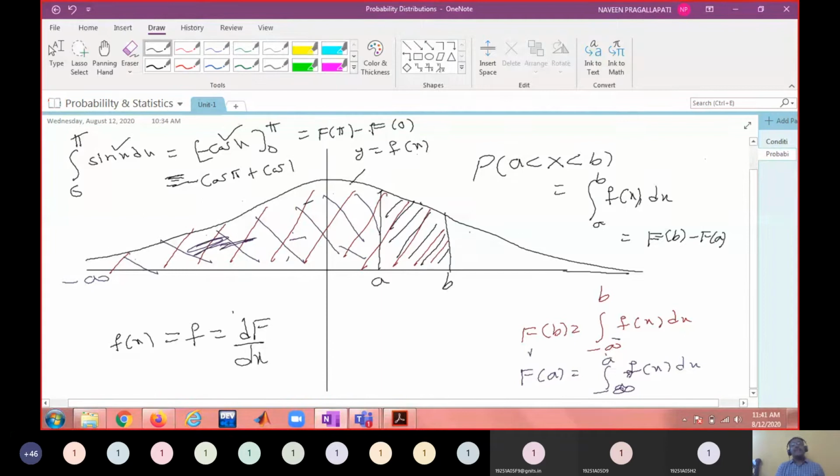So what I'm trying to say is the relation between the density function and the distribution function is that the derivative of the distribution function is the density function, or the integral of the density function is the distribution function, in case of a continuous random variable. Okay, so add that point to your notes.